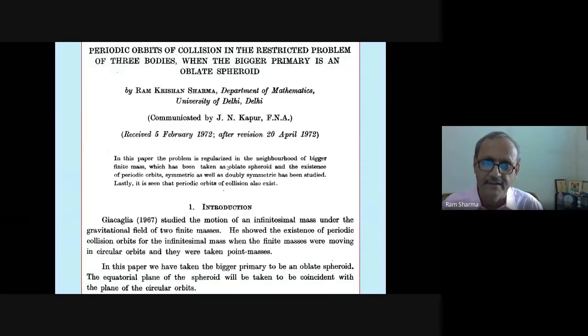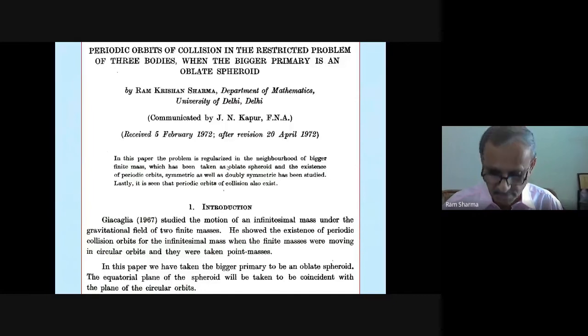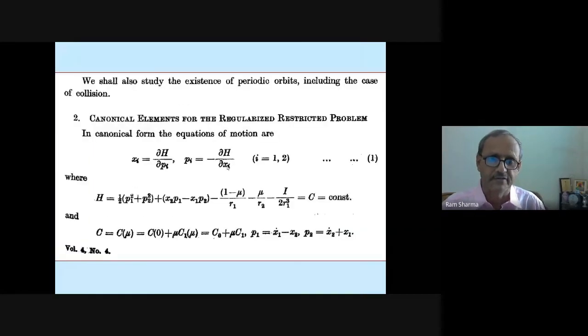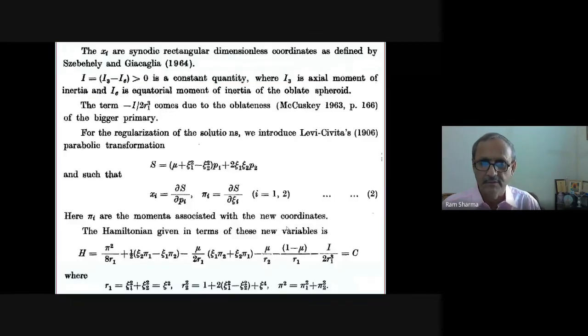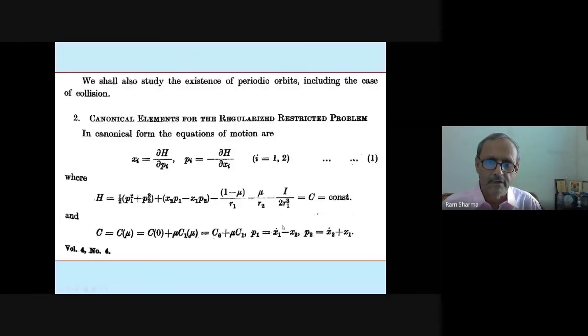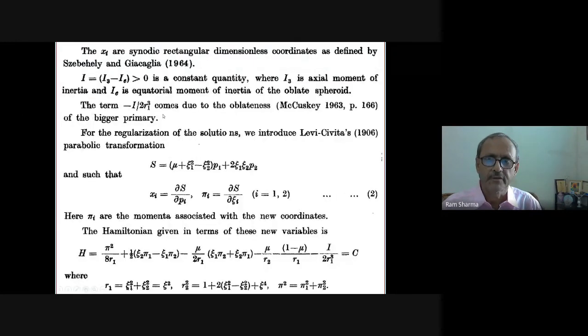So I took Giacaglia's paper, the paper which I have just told you about, and what I did was add the oblateness term. You see, this is the oblateness term. I studied McCuskey's book, which was with me. McCuskey's book has this, and I included this and then followed the same method. See, this is there, it is I3 minus I3.